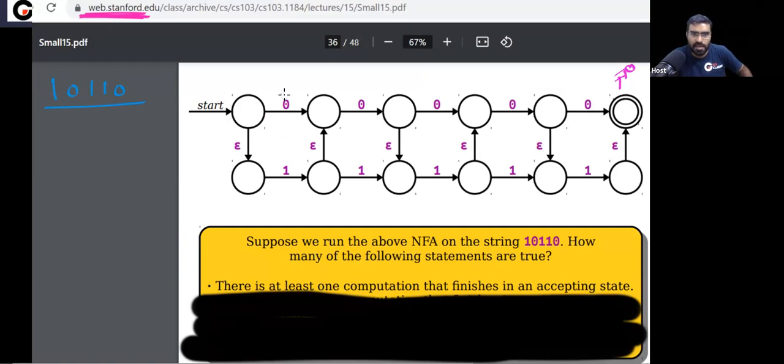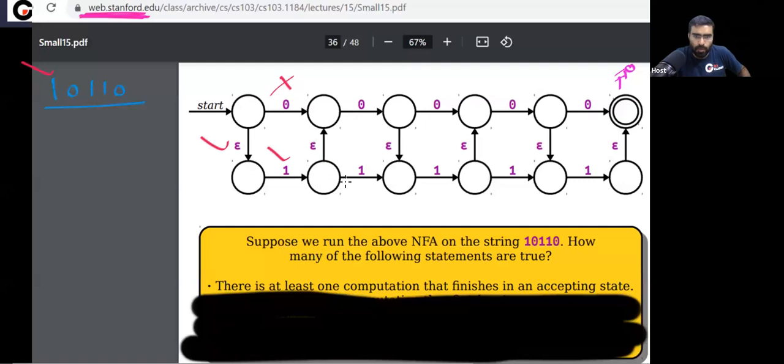From the initial state, I cannot take this one, yes or no? I have to take this, and then I have to take this. So one symbol is gone. Do you agree? One symbol is gone.